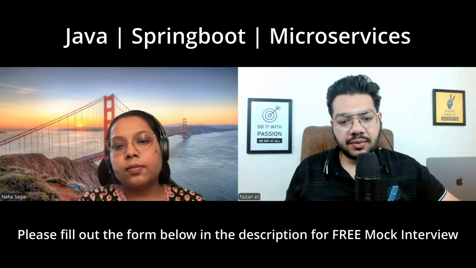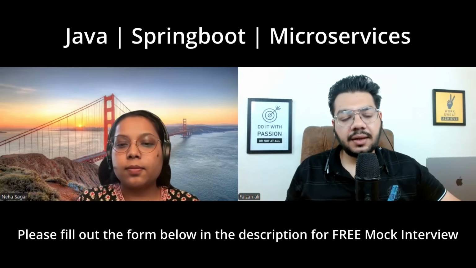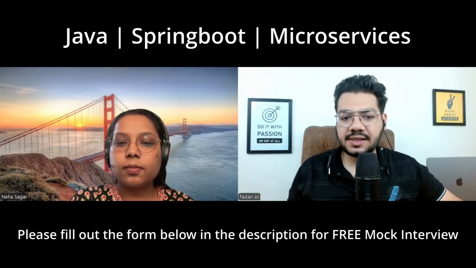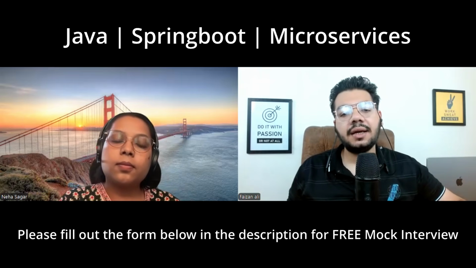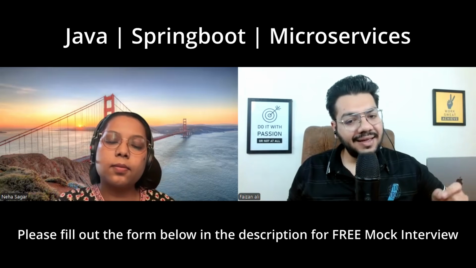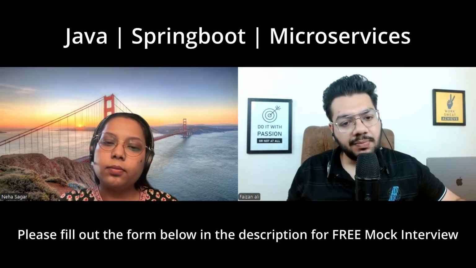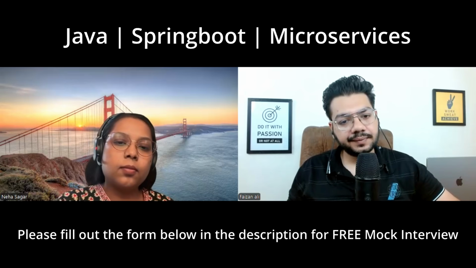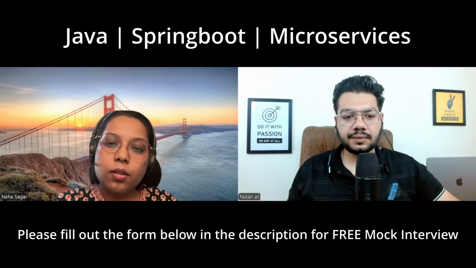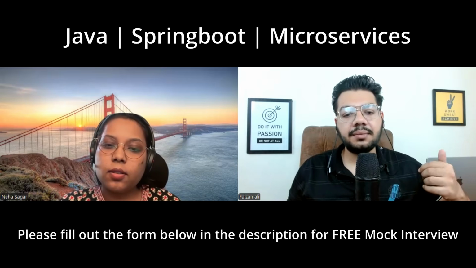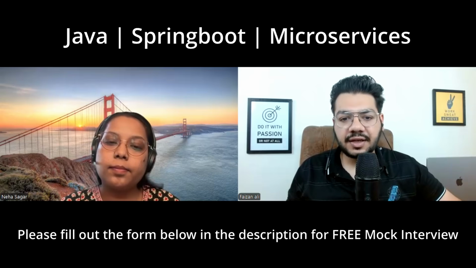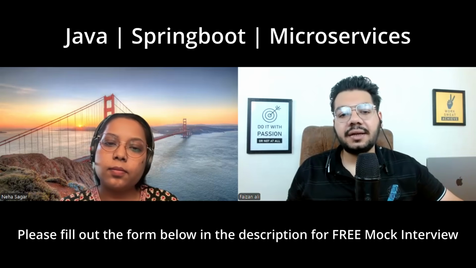Okay, cool. Let's say a method A in your service is calling method B in the same class, right? And B has a transactional annotation on it, but A doesn't have.